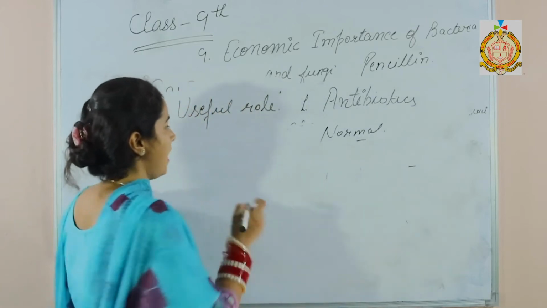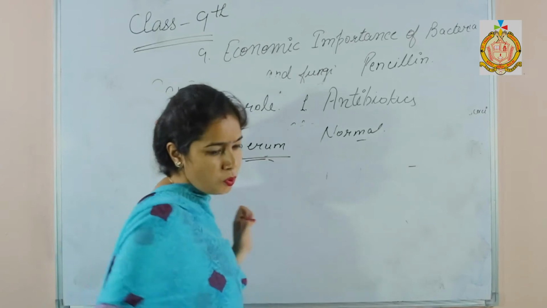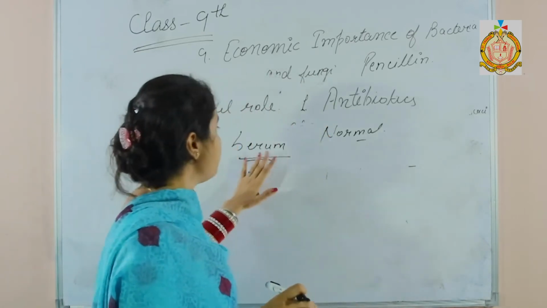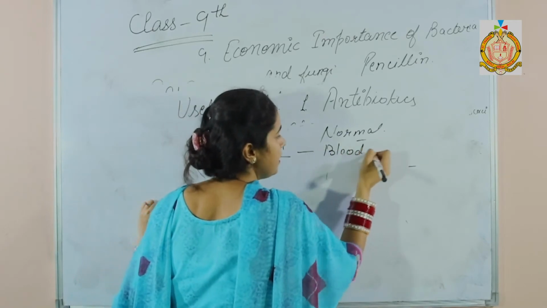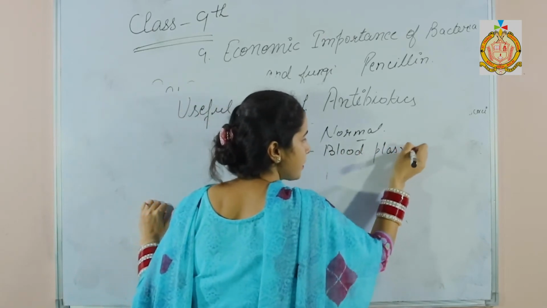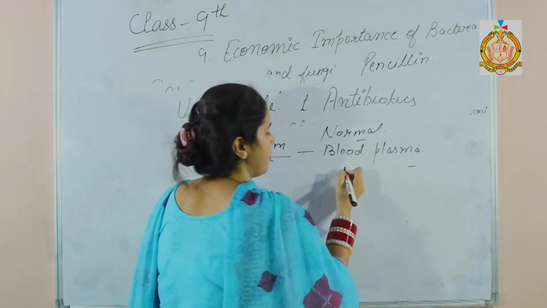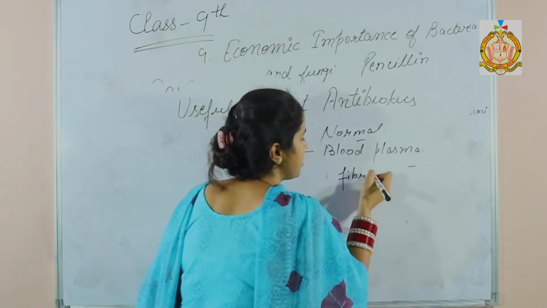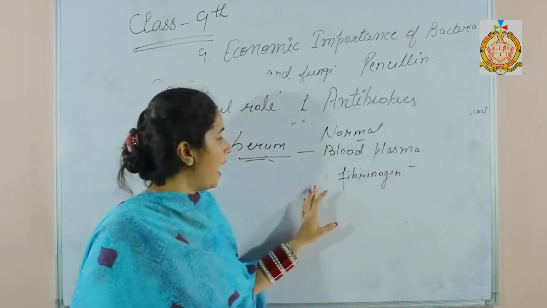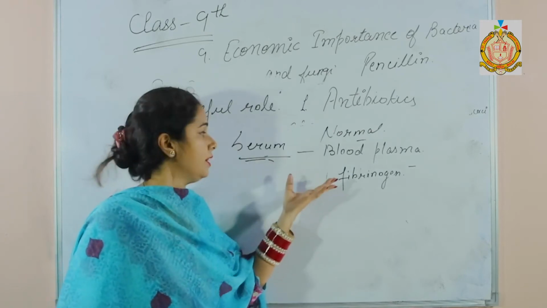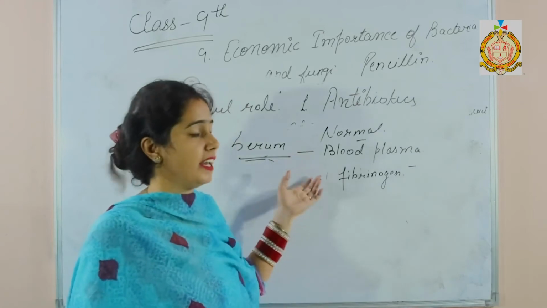Now the second one, that is the serum. So what is serum? Serum actually means blood plasma. It is actually blood plasma from which fibrinogen has been removed, and it releases antitoxins, and these are used against bacterial invasions.